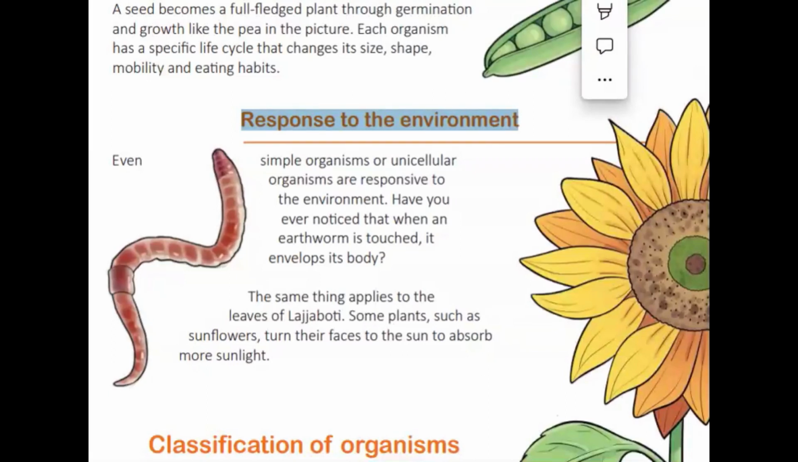The same thing applies to the leaves of Lajjavati. Lajjavati, a plant, shrinks when you touch it. Some plants, such as the sunflower, turn their faces to the sun to absorb more sunlight. So, you know, organisms have some characteristics. And you can also know some essential characteristics of living organisms.